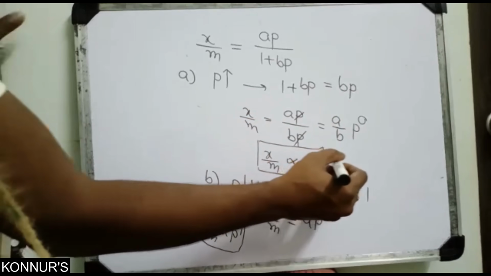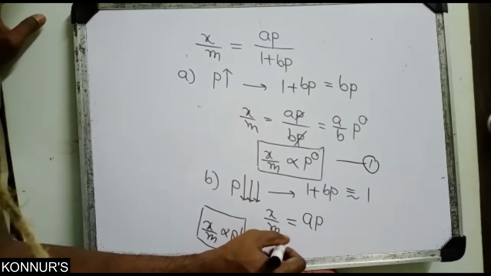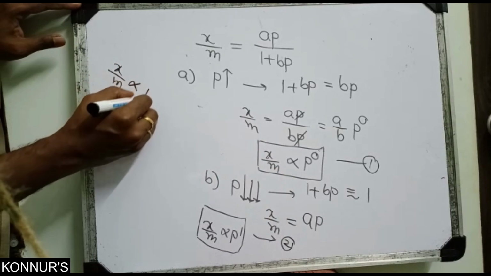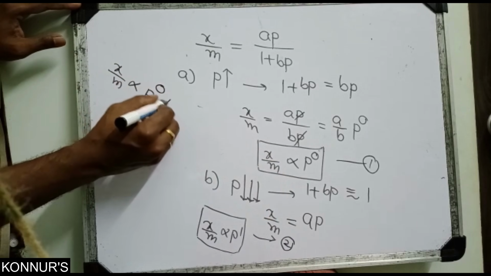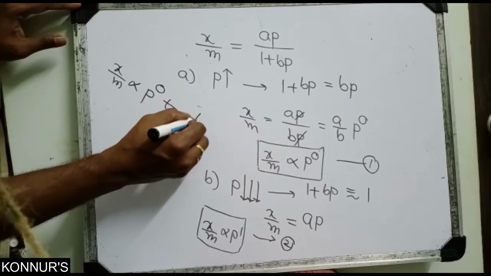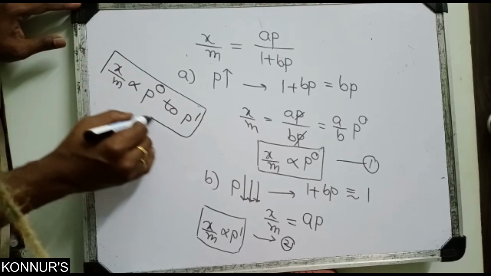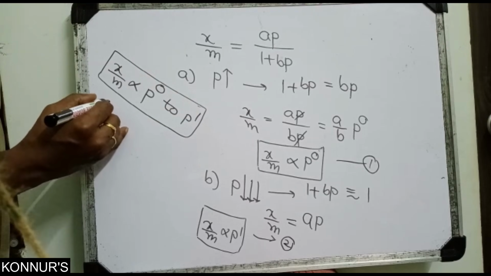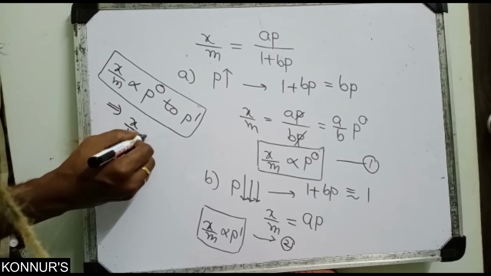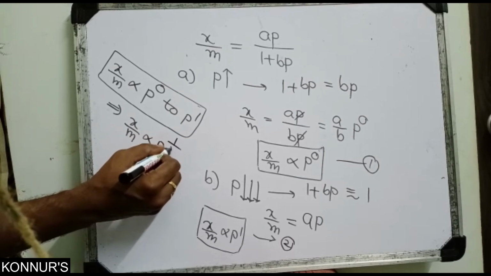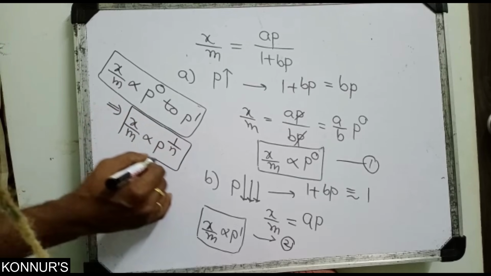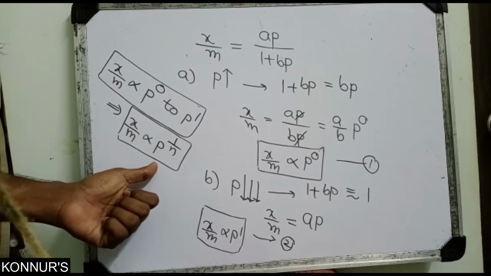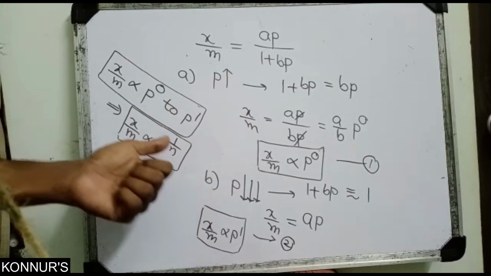So based on these two, x by m is directly proportional to P to the power of 0 to P to the power of 1. That means the values are between 0 and 1. That implies x by m is directly proportional to p to the power of 1 by n. This is how it came. Freundlich does not explain this; it is perfectly explained by Langmuir.